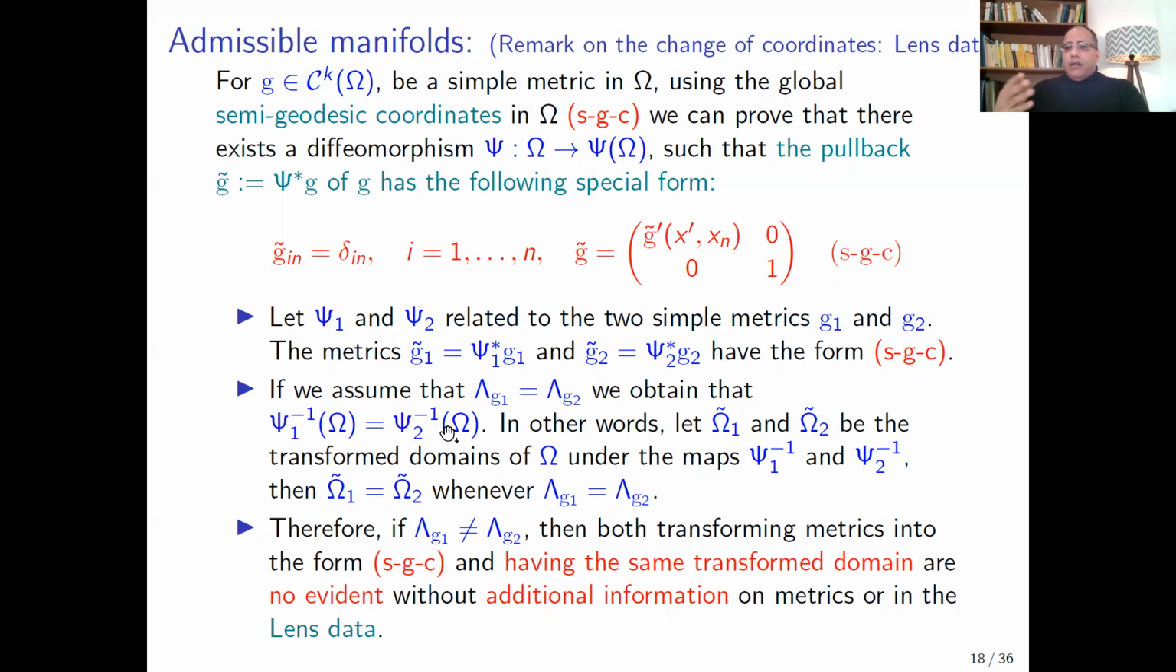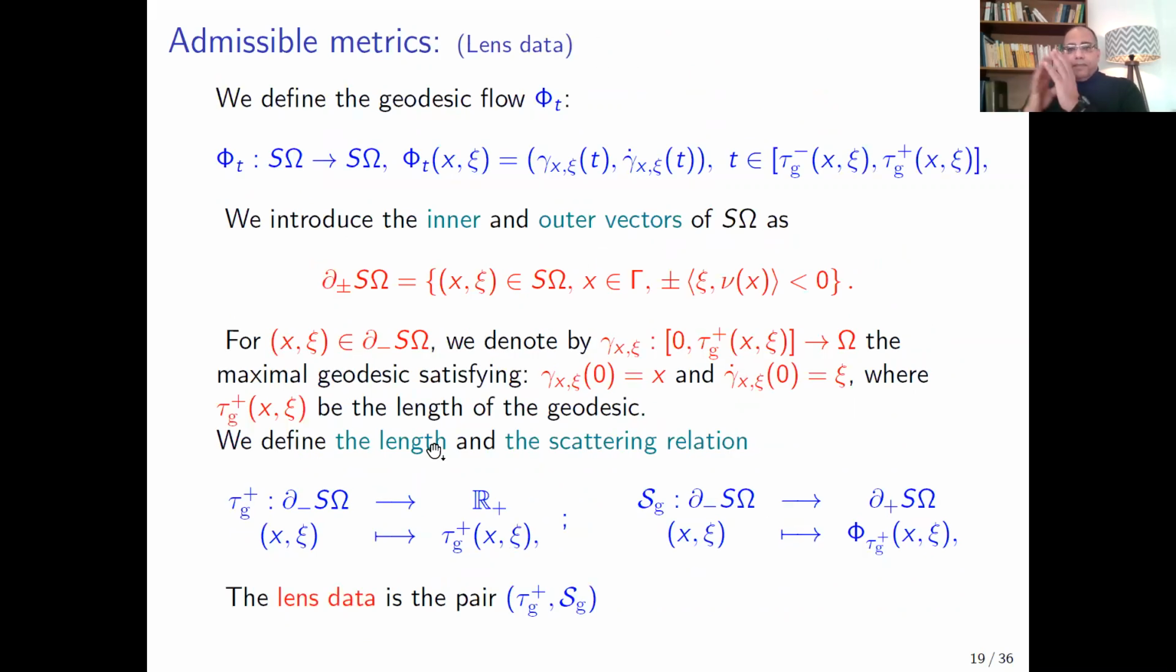So we need to add some conditions in the lens data with respect to the matrices G1 and G2 in order to guarantee this property for the constructed diffeomorphisms psi1 and psi2. So let me define the lens data with respect to the matrix G.